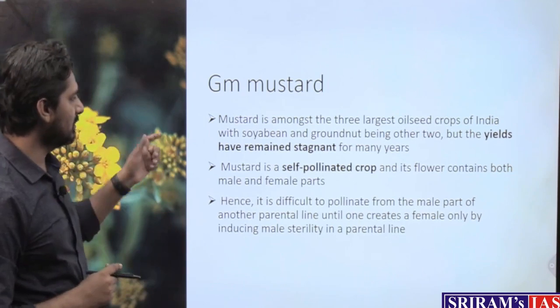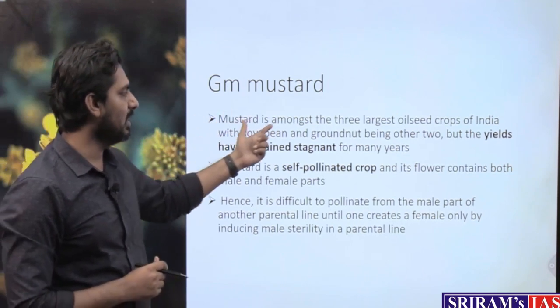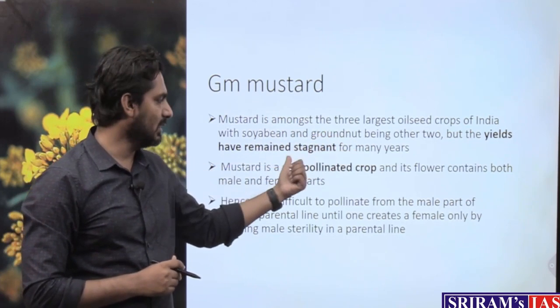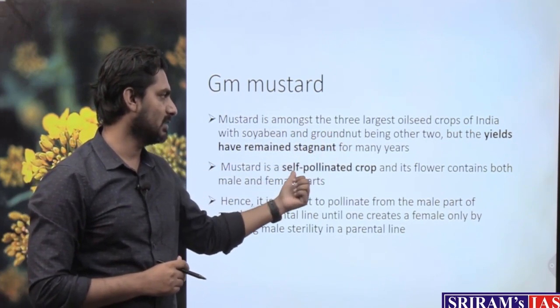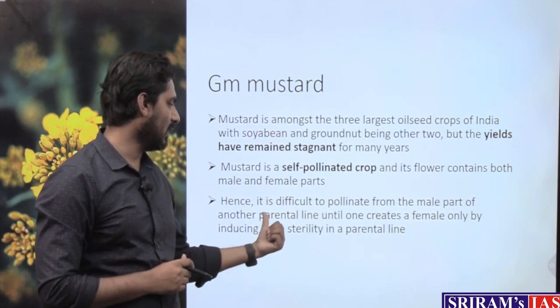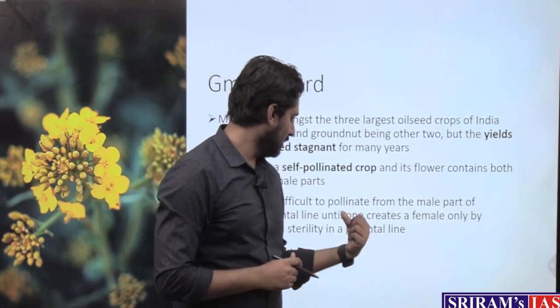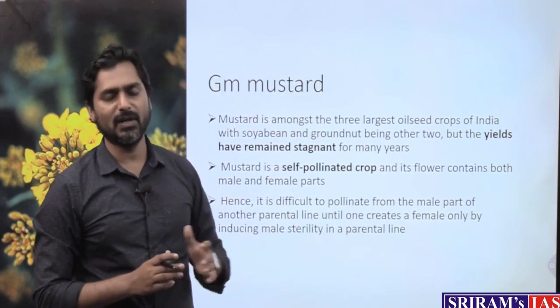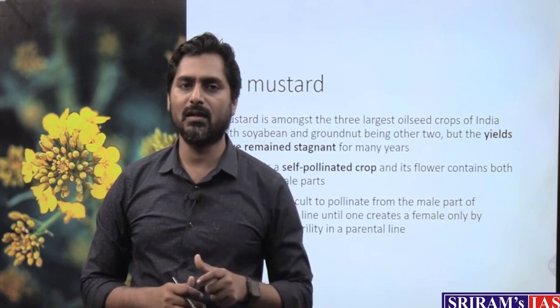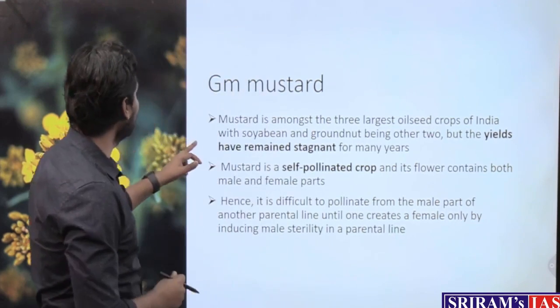So in this slide it is saying that mustard is among the 3 largest oilseed crops of India, soybean and groundnut being the other 2, but the yields have remained stagnant. It is a self-pollinating plant. It is difficult to pollinate from the male part of another parental line until one creates a female only by introducing male sterility in a parental line. So this male sterility has been brought about by adding the Barnase gene.